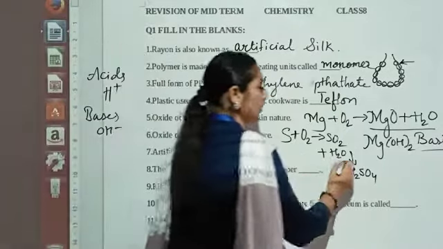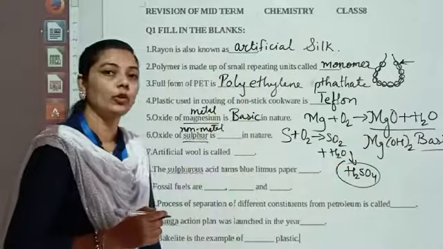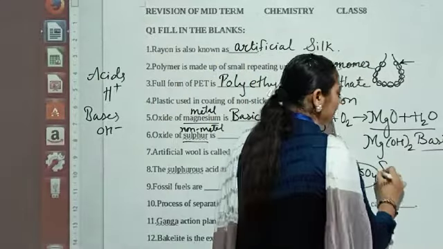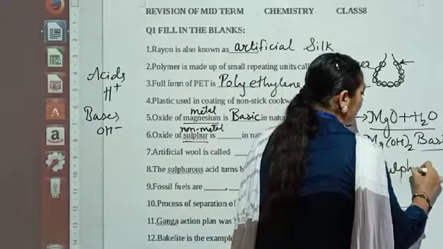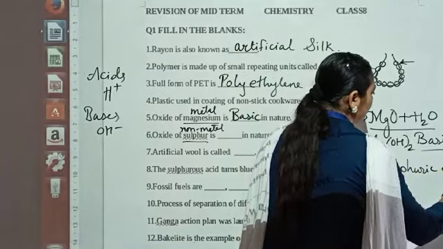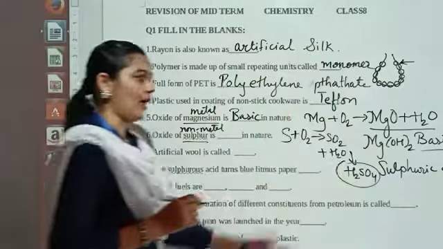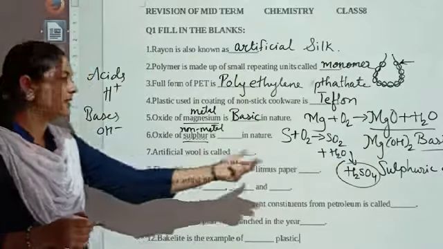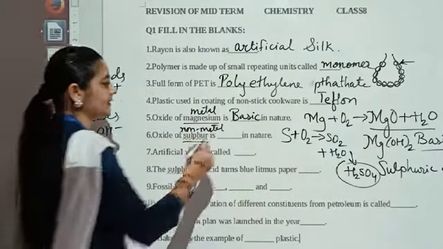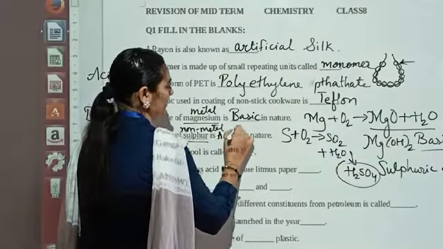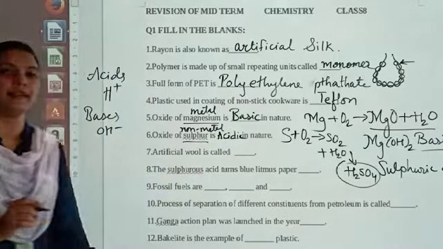H2SO4 is what? You have studied in class 7. H2SO4 is sulfuric acid. Now as the name itself is acid, what will be the nature? It will be acidic in nature.